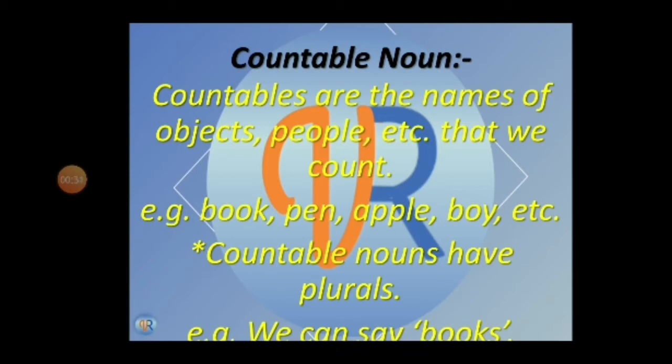For example, book, we can count 1 book, 2 books, 3 books. Pen we can count, apple we can count, boy we can count. Means nouns which we can count are called countable nouns. Countable nouns have plurals. We can make them plural. For example, book singular, books plural. Pen, pens. Means countable nouns we can make plural.